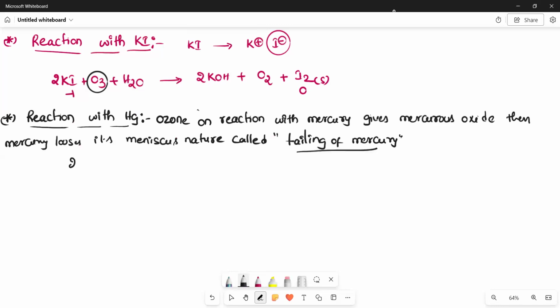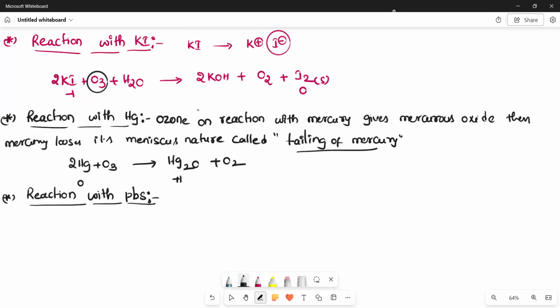So therefore, 2Hg plus O3, that gives Hg2O plus O2. Here mercury oxidation state 0. Here mercury oxidation state +1. Next one, reaction with lead sulfide. Generally, lead sulfide is black in color. Sometimes this formation of lead sulfide confirms the presence of the sulfide.